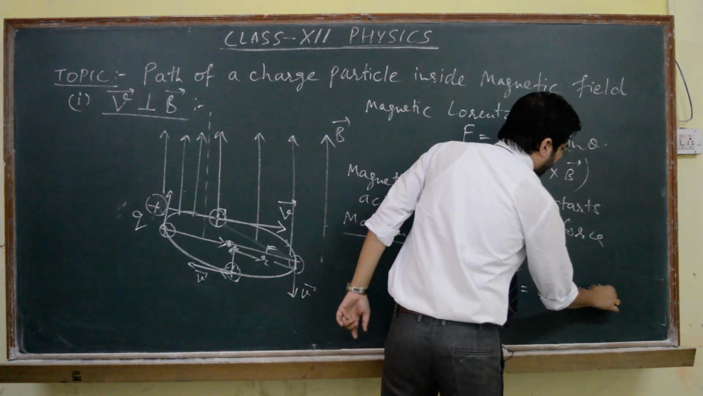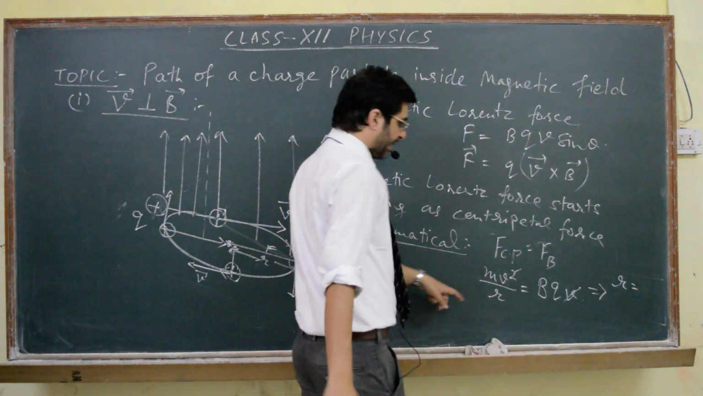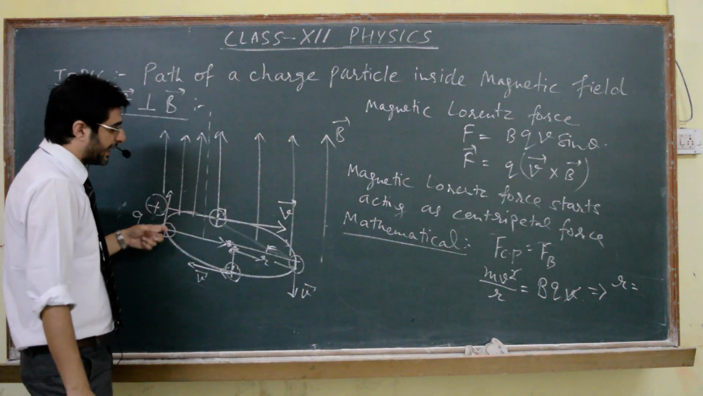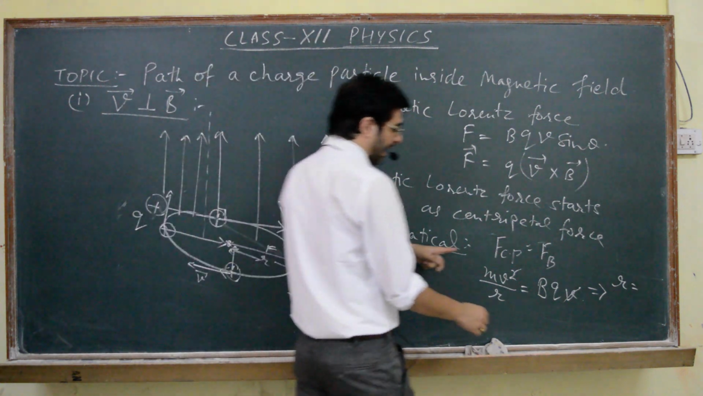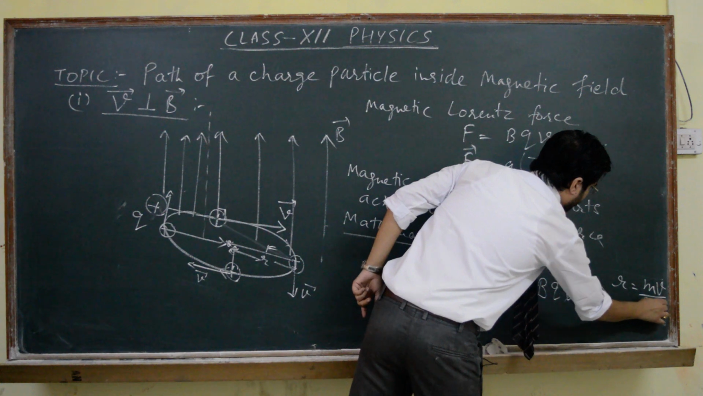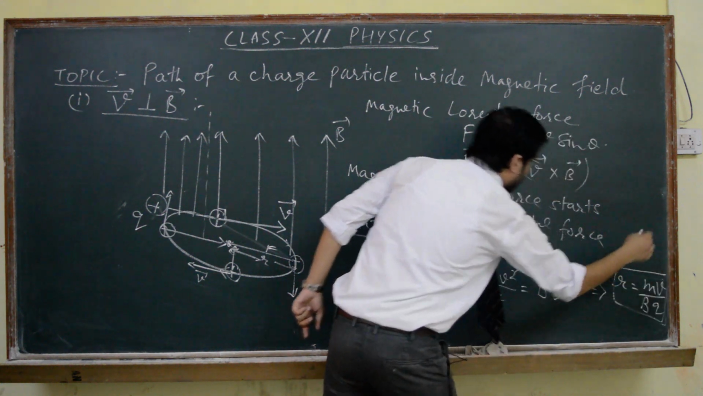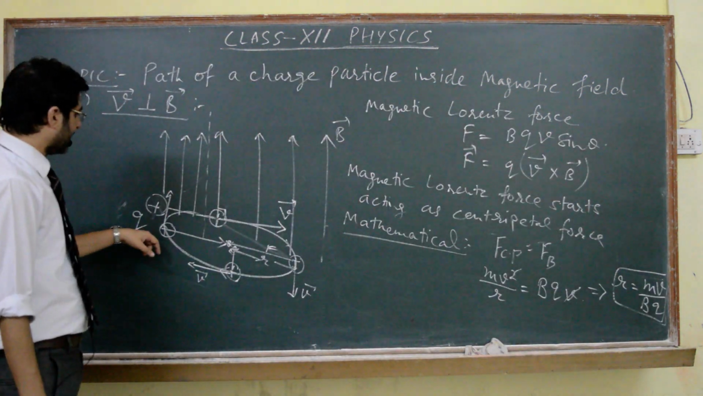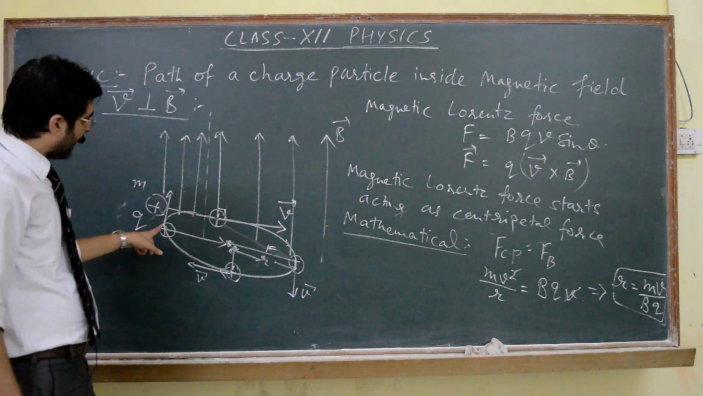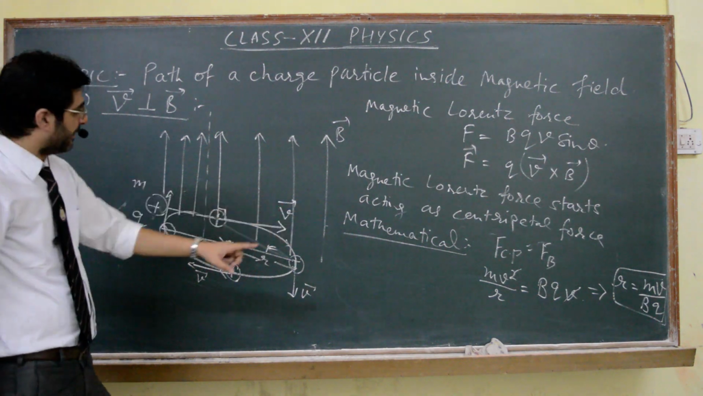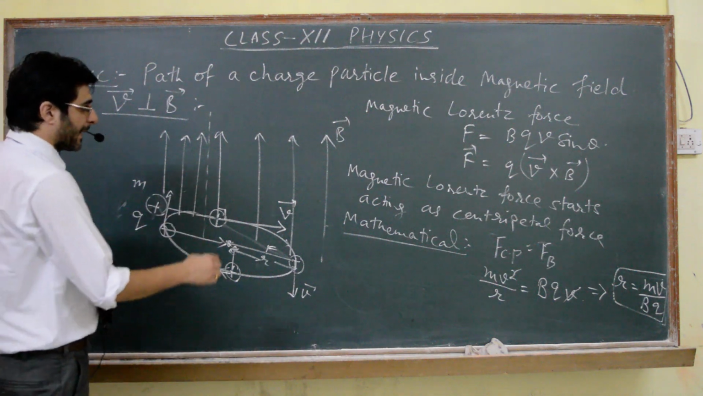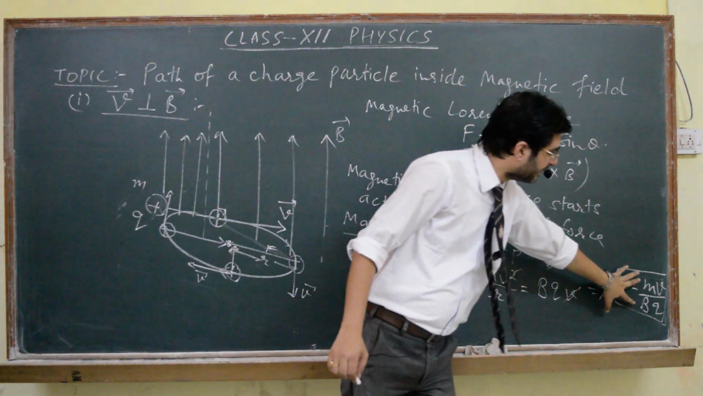So here, if we solve for r, the radius of that circular path with which the charged particle will start revolving, r will be given by mv by bq. That means if the charged particle of charge q having mass m enters the magnetic field B with velocity v perpendicular to the magnetic field, then it will start revolving with this radius.